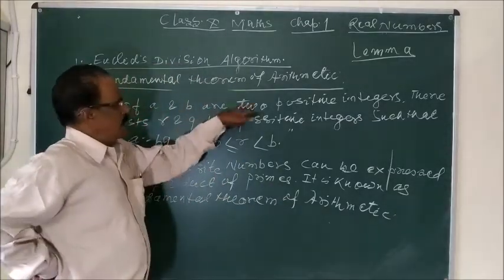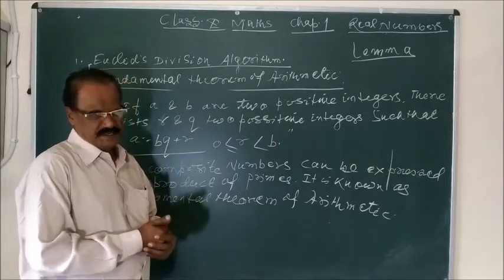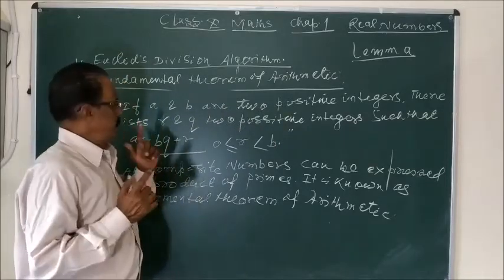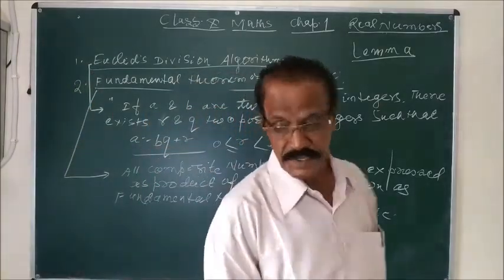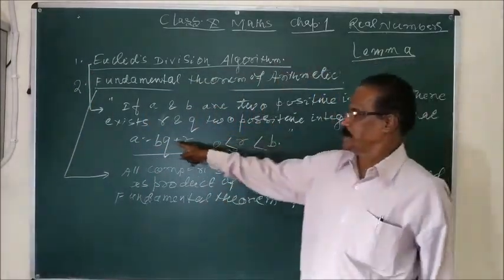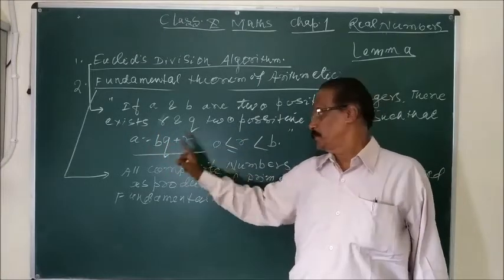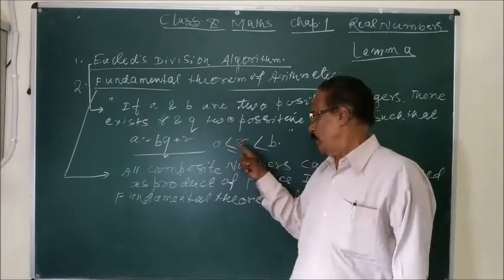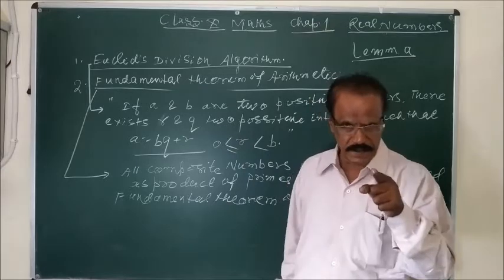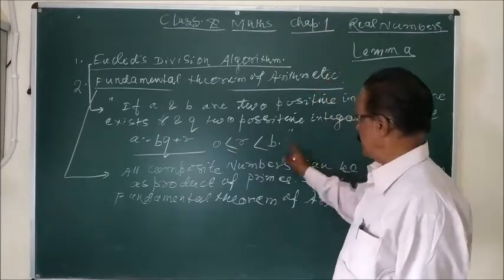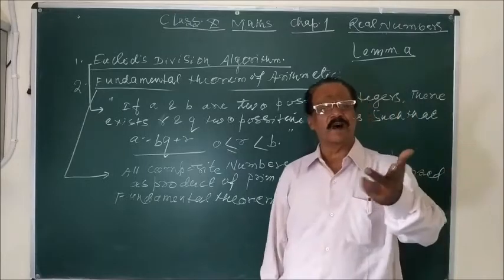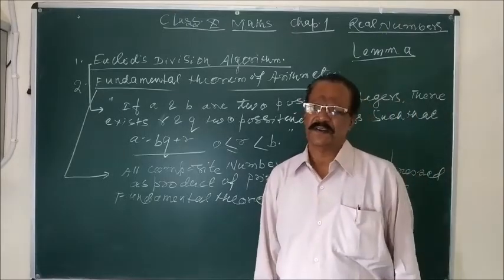If A and B are two positive integers, there exist R and Q, other integers, satisfying this equation: A is equal to BQ plus R, where R is either equal to 0 or greater than 0 but less than B. It is a simple long division process.